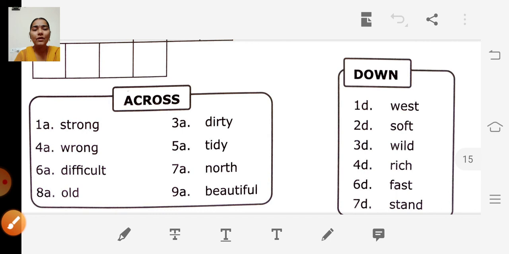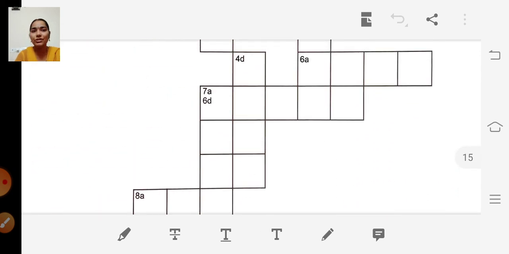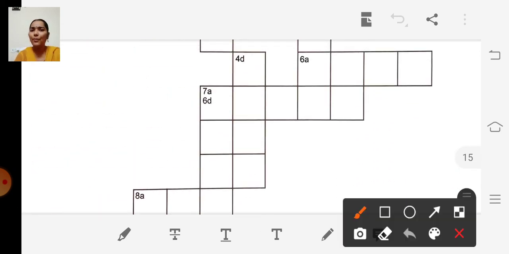Next one, 4D, rich. What is the opposite of rich? Poor, right? Opposite of rich is poor. So from 4D we have to start. P-O-O-R. Poor. Okay.